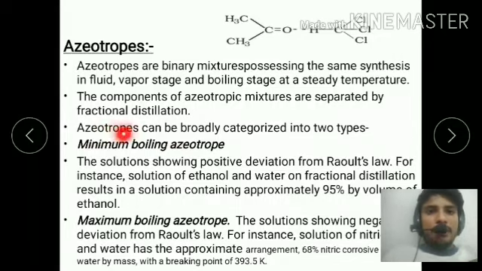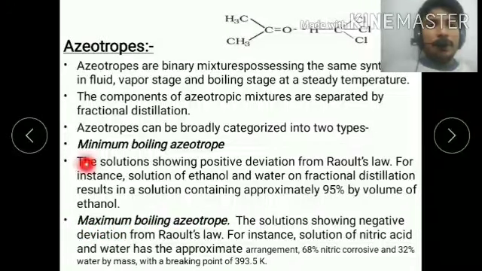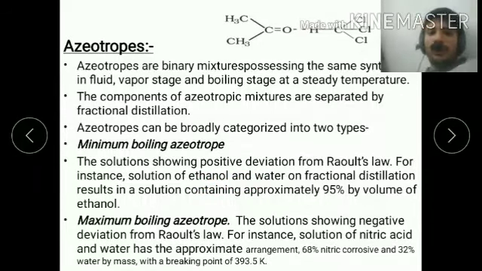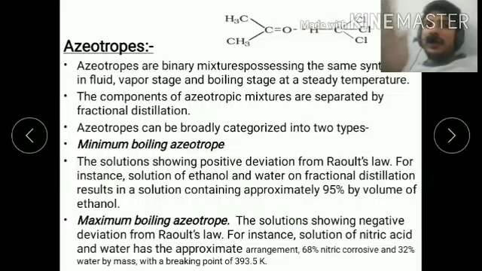Now, the types of azeotropic solution. There are two types of azeotropes: minimum boiling azeotropes and maximum boiling azeotropes. What is a minimum boiling azeotrope? A solution showing positive deviation from Raoult's law is called a minimum boiling azeotrope. For example, a mixture of ethanol and water shows positive deviation from Raoult's law. It is called a minimum boiling azeotrope.